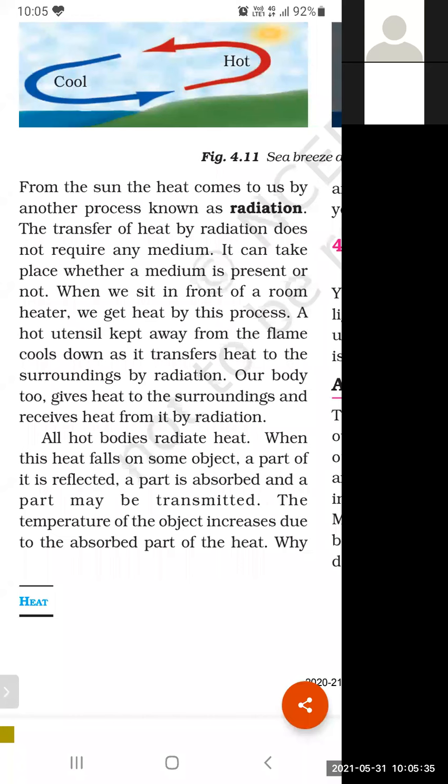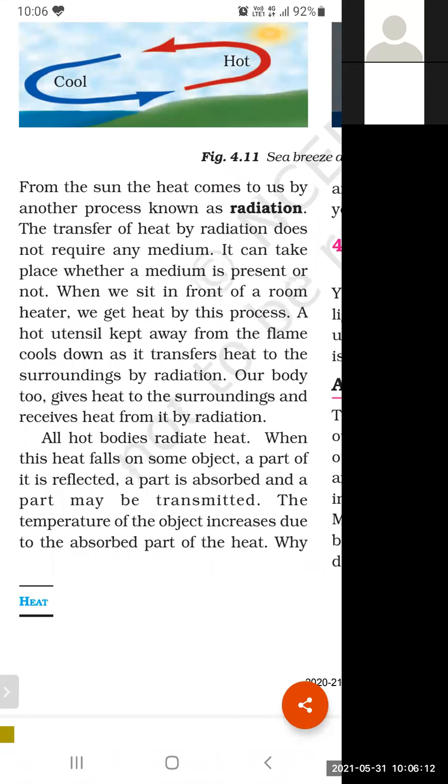What could be the second method? The second method could be that the first student will pick the book and move by himself to the last student and give that book to the last student. In the second case, the student is moving from the first position to the last position. The student is moving by himself. He picks the book and moves to the last student. This method is convection.